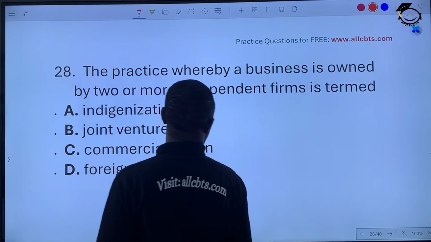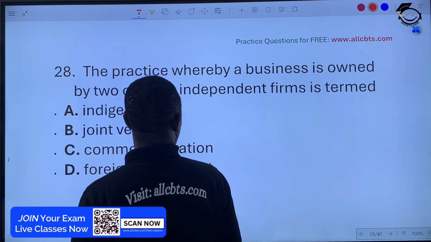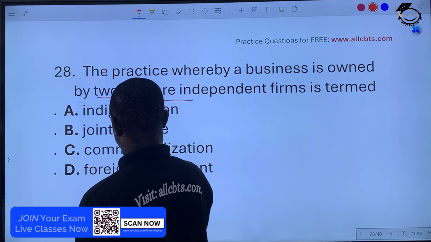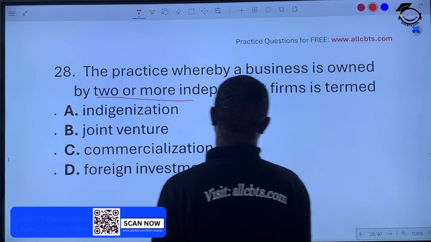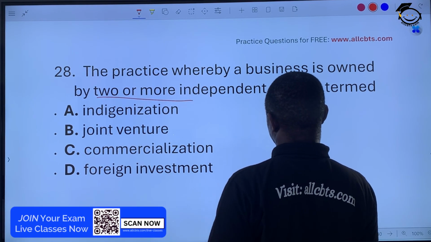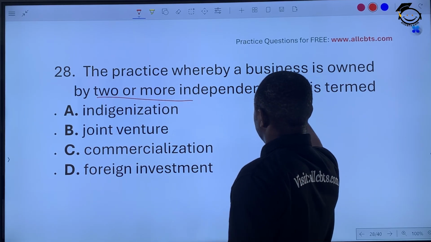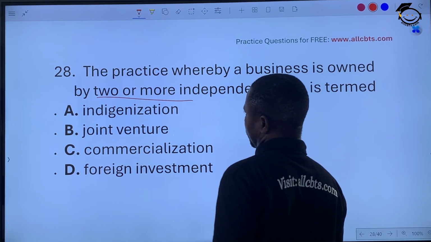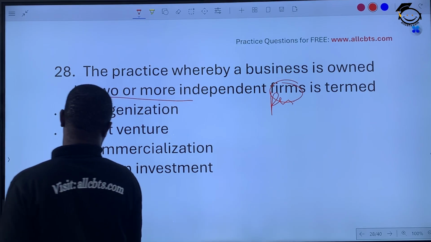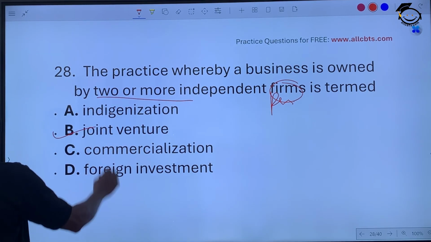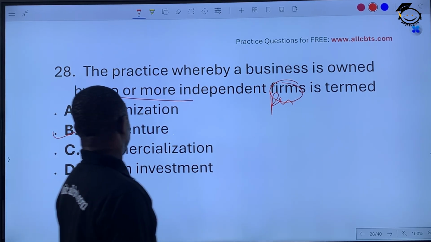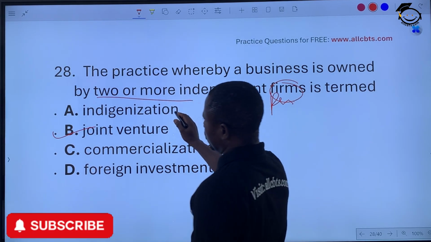A practice whereby a business is owned by two or more persons, that's a partnership business. Independent firms, okay, firms now, not persons. If it's persons, that's a partnership business. But firms, that should be a joint venture, joint business. Okay?